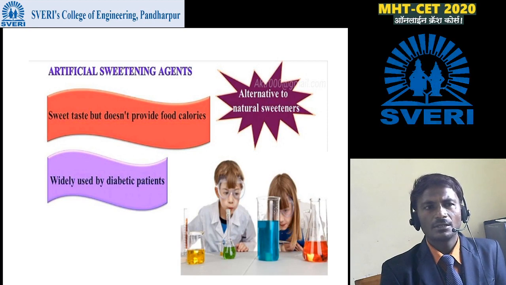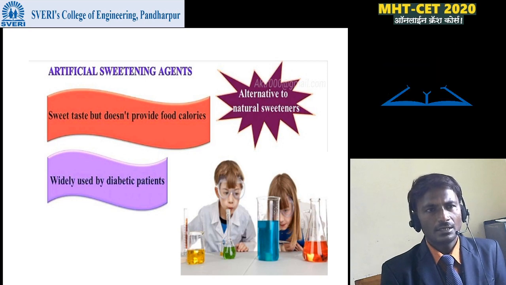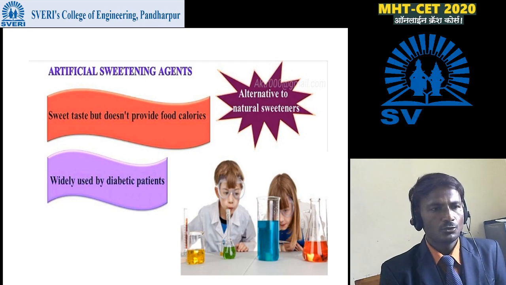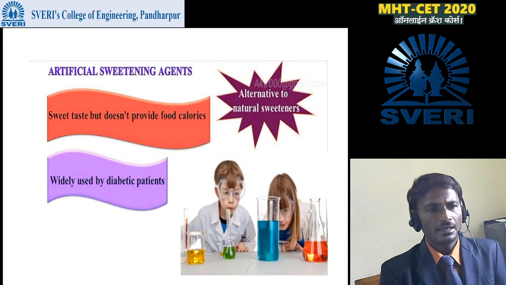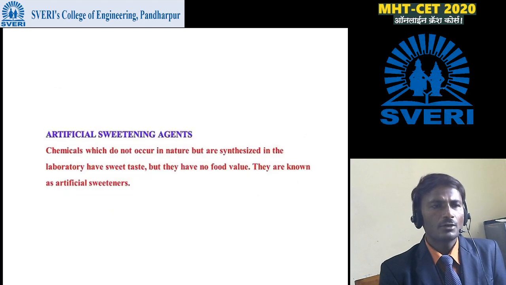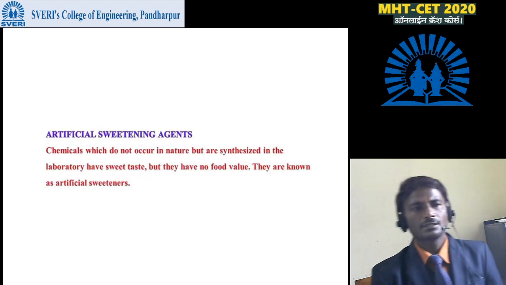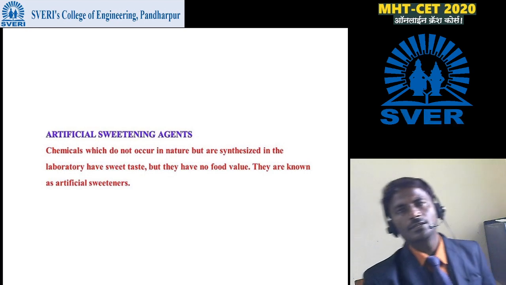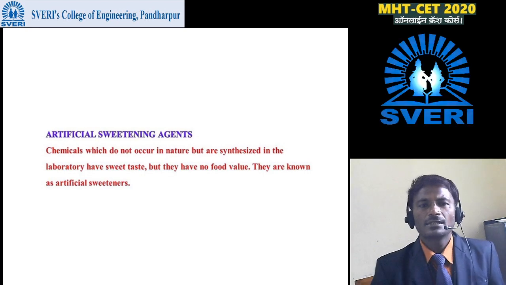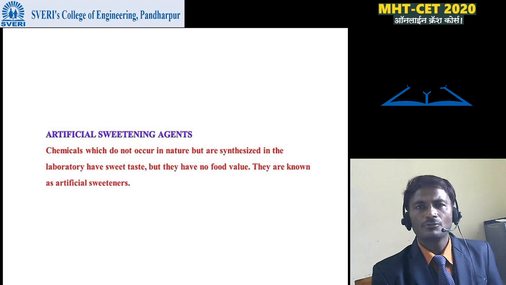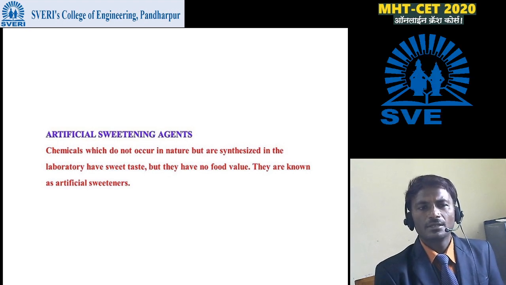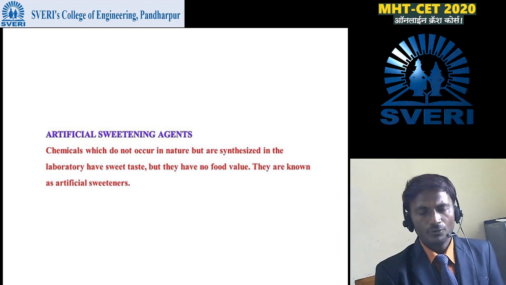They have a sweet taste but don't provide food calories. These artificial sweetening agents are widely used for diabetic patients. Then what are artificial sweetening agents? Chemicals which do not occur in nature but are synthesized in the laboratory have a sweet taste, but they have no food value.